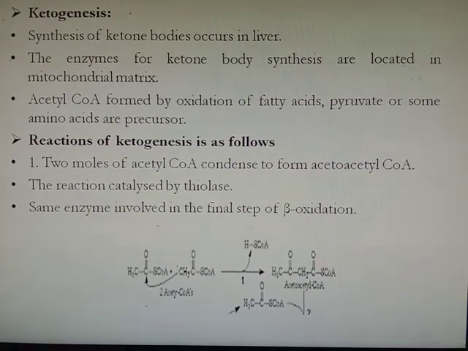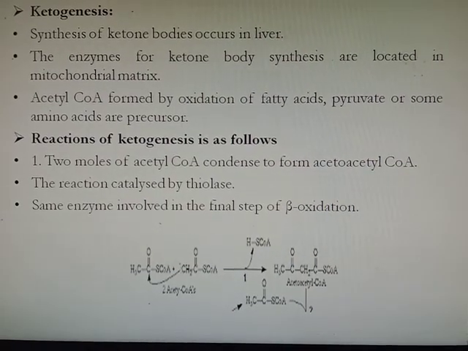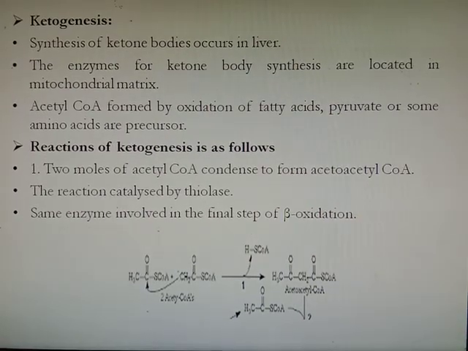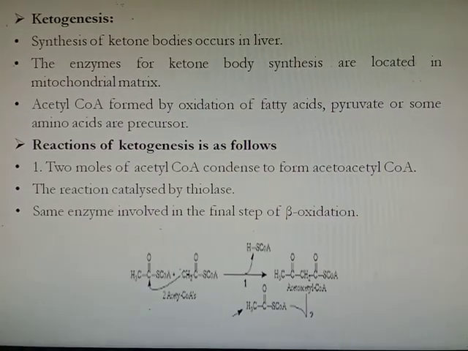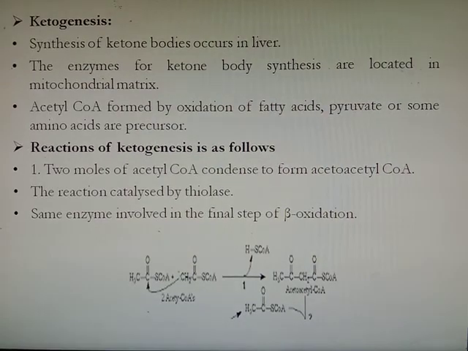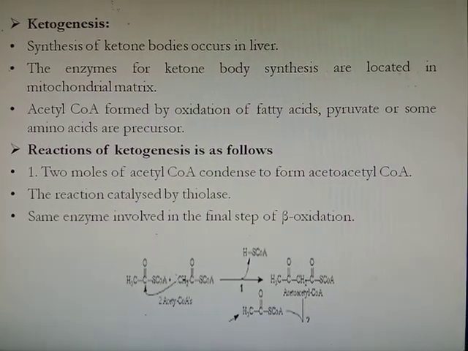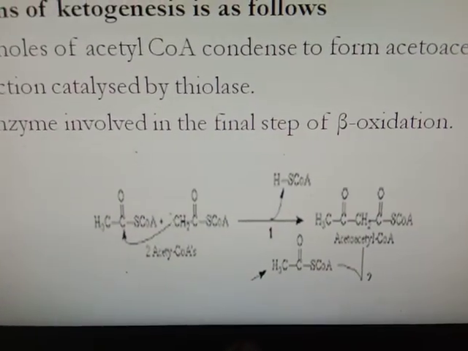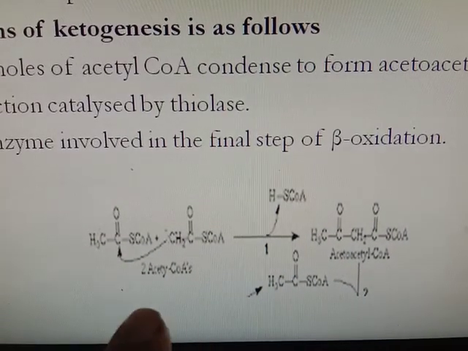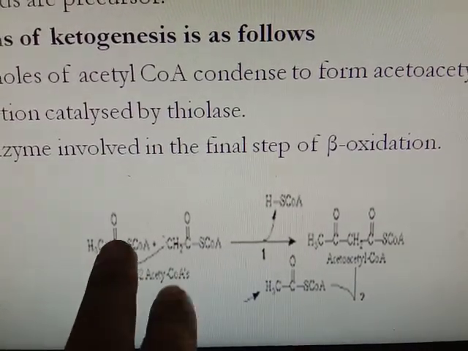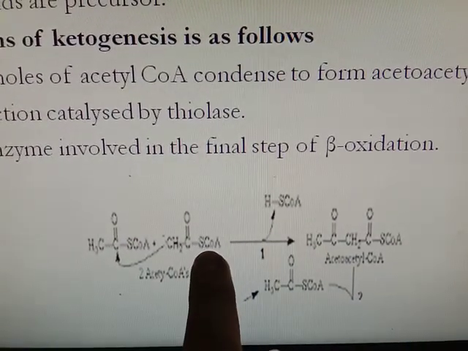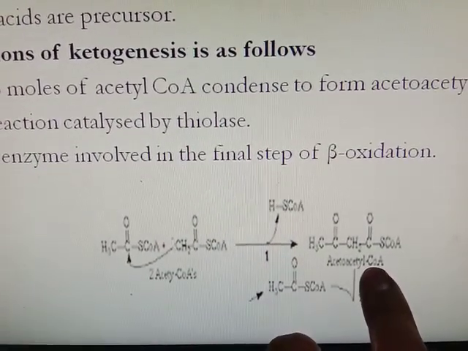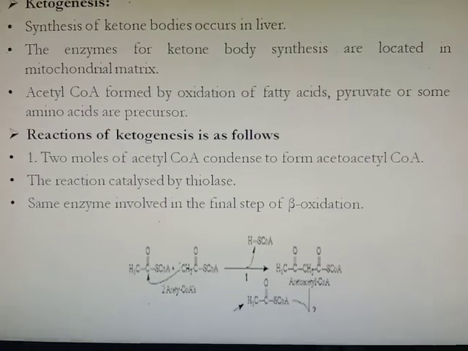In the first step, two molecules of acetyl coenzyme A condense together to form acetoacetyl coenzyme A. This reaction is catalyzed by the enzyme thiolase. This thiolase enzyme is the same one involved in the fourth step of beta oxidation. So here, the first acetyl coenzyme A and second acetyl coenzyme A condense together to form acetoacetyl coenzyme A by the enzyme thiolase.